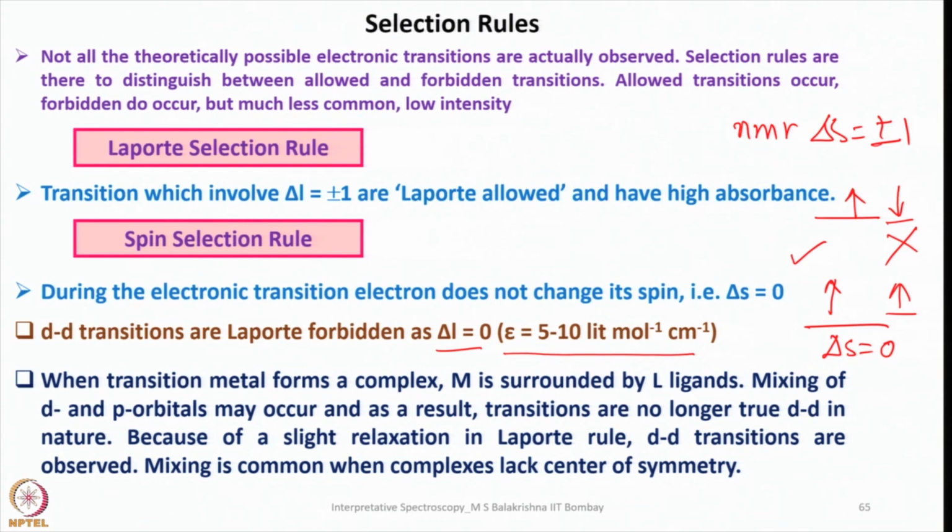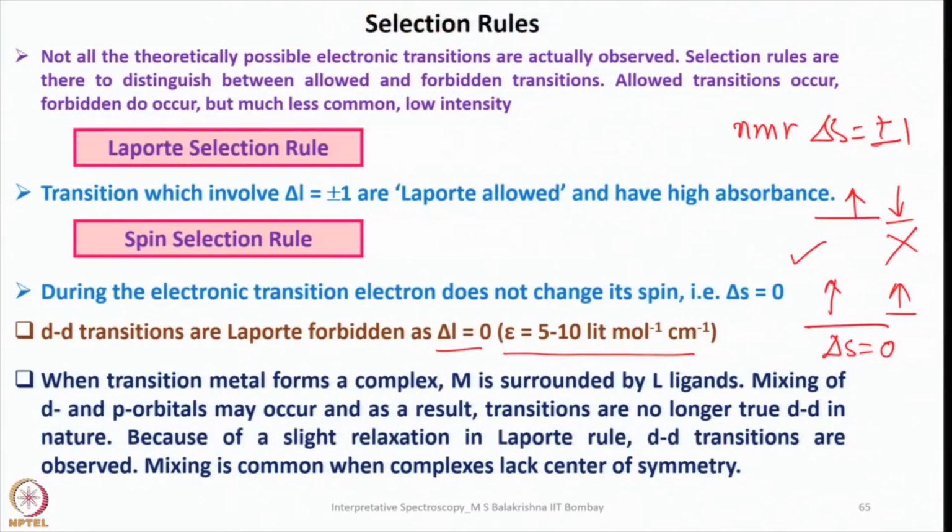So that means s, three p and two d orbitals, dz square and dx minus y square, will combine to generate a set of 6 hybrid orbitals, which have the properties of all the ligands involved in this hybridization. So as a result, what would happen? The d orbitals present in sp3d2 are no longer the d orbitals we observed in the free gaseous metal ion. So mixing of d and p orbitals may occur. As a result, when that is split into t2g and eg, they are no longer d orbitals of the same property that we saw when it is not kept in the ligand field.